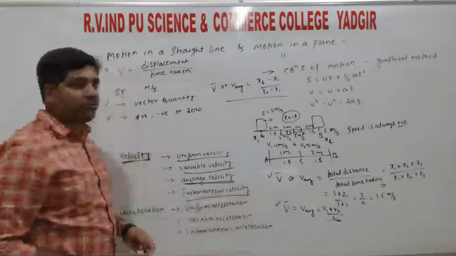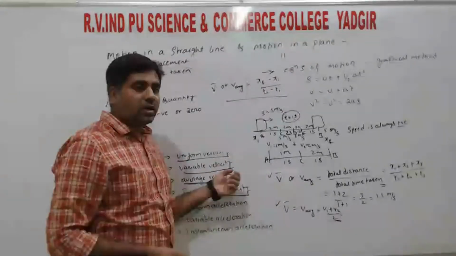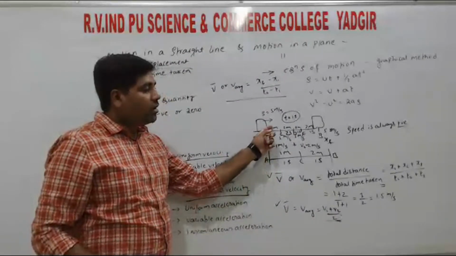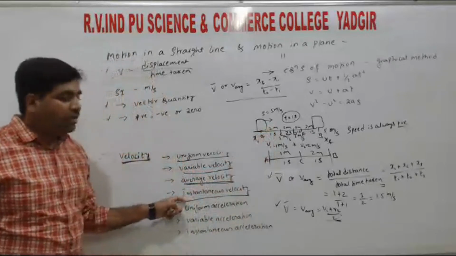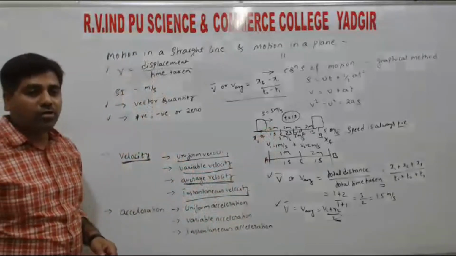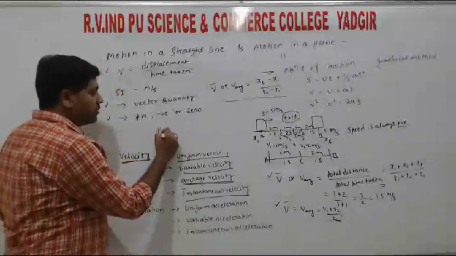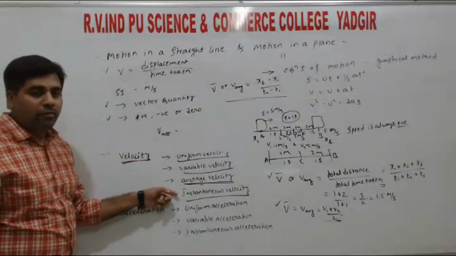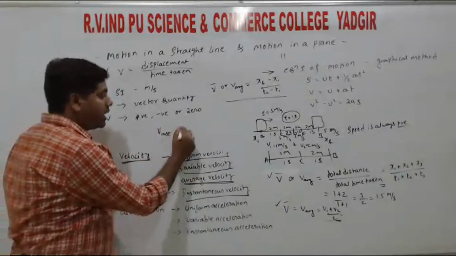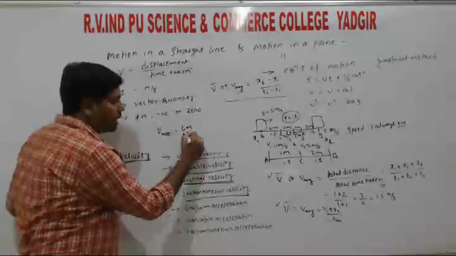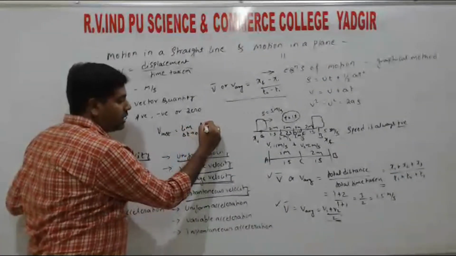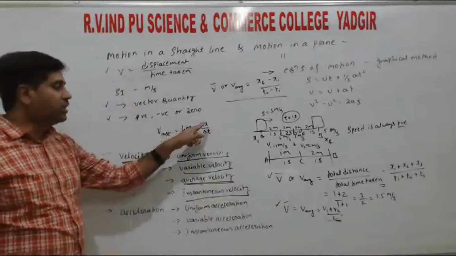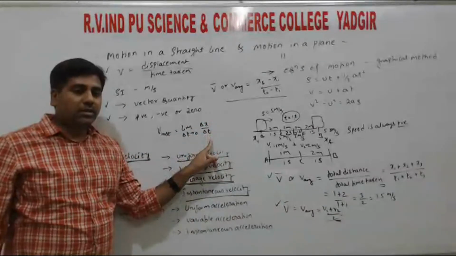So next, instantaneous velocity. Again it is similar to instantaneous speed. We find the velocity at a particular instant of time, and that velocity we call instantaneous velocity, right? The formula for v instantaneous is not related to speed, but to velocity. v instantaneous equals limit delta t tends to 0 of delta x divided by delta t, that is the change in displacement over the change in time taken.